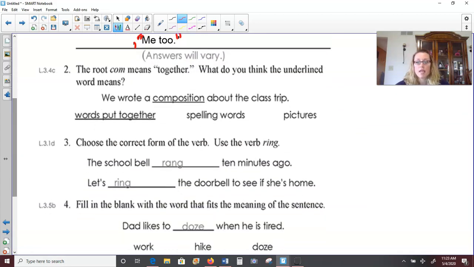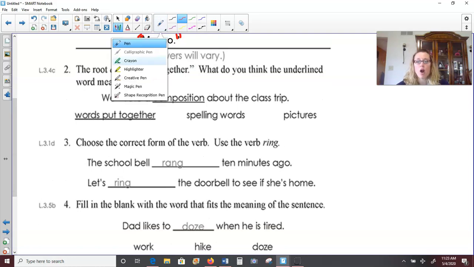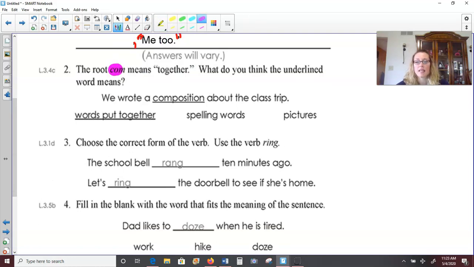All right, number 2, the root com means together, okay? And so what do you think the underlined word means? Well, we wrote a composition about the class trip. Well, wrote, writing is involved. So this could be spelling words, pictures, usually you're drawing or sketching, not writing pictures.